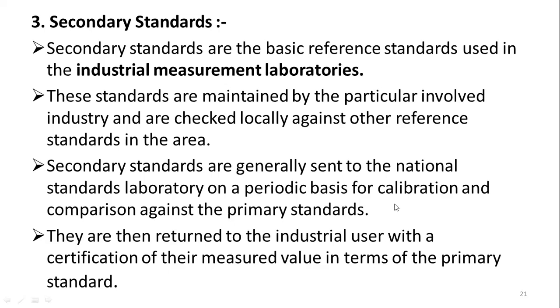They get clearance from the national laboratories. They are then returned to the industrial user with a certification of their measured value in terms of primary standards. Is it clear now?